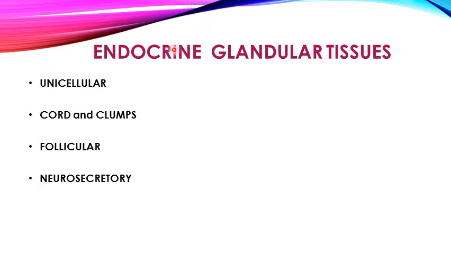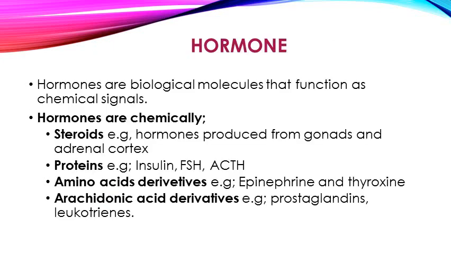So now you must understand that there are these four specific types of endocrine glandular tissue, which is arranged either in a unicellular manner, or making cords or clumps, or organized in a follicular manner, or there are the diffuse neuroendocrine cells, which are the neurosecretory cells present in the mucosa of the gastrointestinal tract and respiratory tract, where they not only have a secretory function but also have neuronal control.